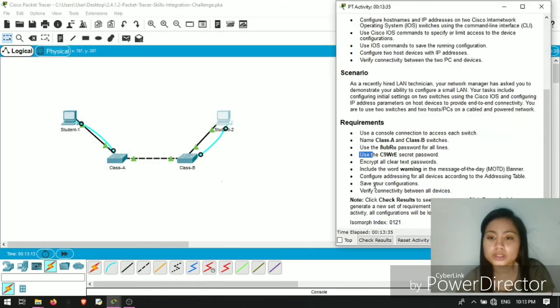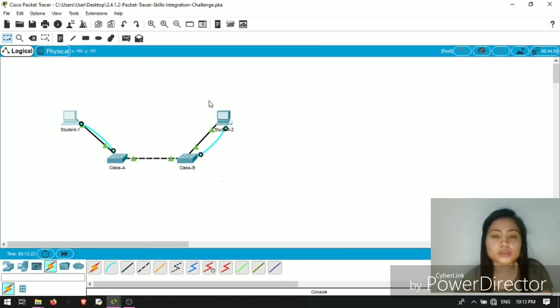There we go. In the last requirement, to verify connectivity between all devices, we're going to ping.